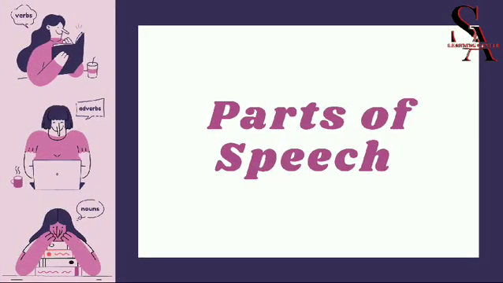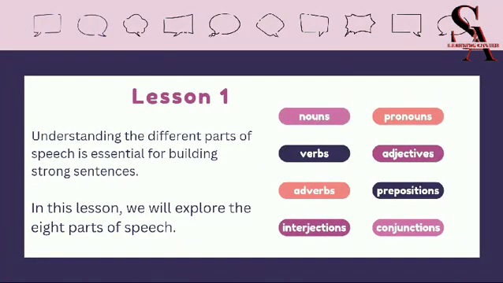Parts of speech. Understanding the different parts of speech is essential for building strong sentences. In this lesson, we will explore the 8 parts of speech. Nouns, pronouns, verbs, adjectives, adverbs, prepositions, interjections, conjunctions.